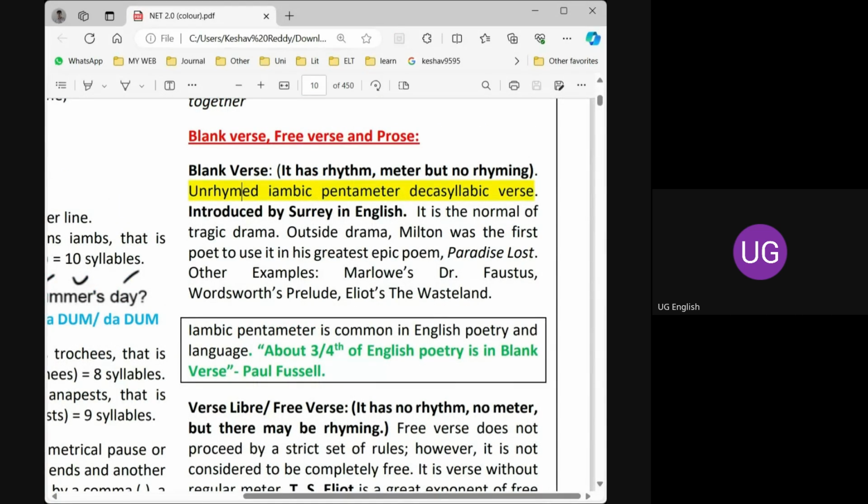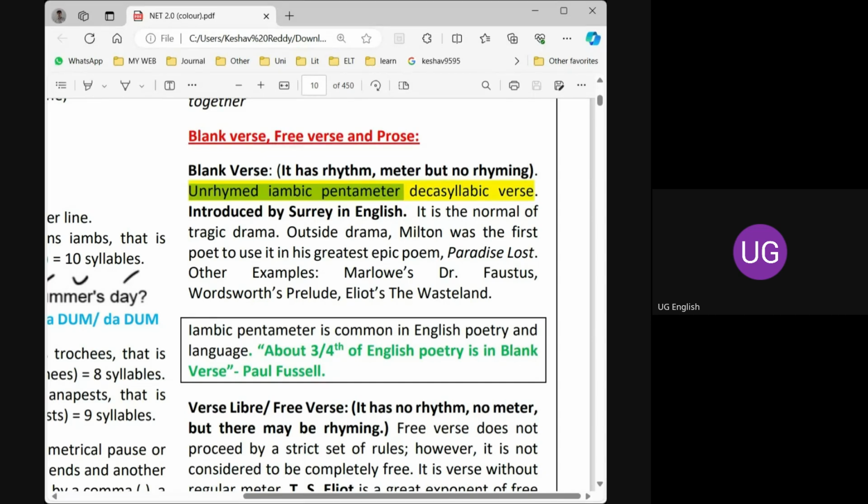Everybody should remember this basic concept of a blank verse poem. When we come across the word blank verse, we should immediately recall the term unrhymed iambic pentameter, and also the word epic, like Paradise Lost, a very long poem. Throughout the length of such a poem, the poet cannot maintain any rhyming. It's not possible at all. So you got the point now. Blank verse is unrhymed iambic pentameter.